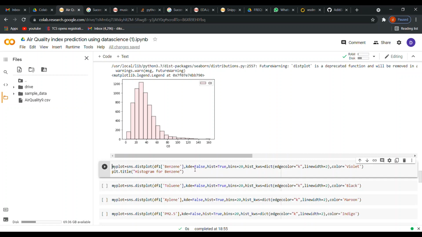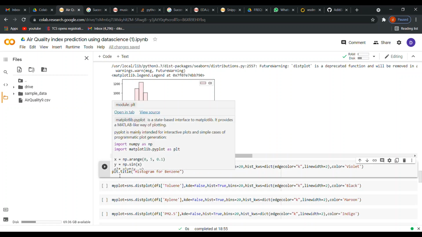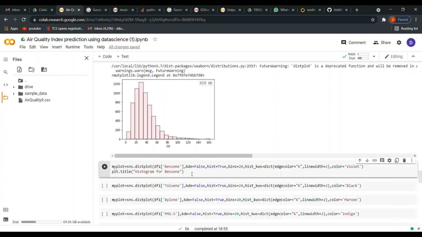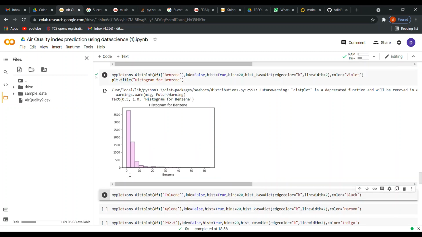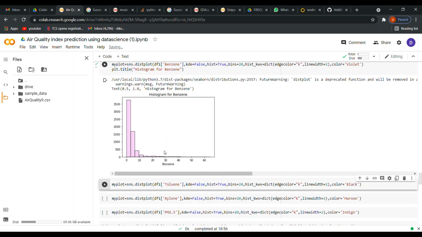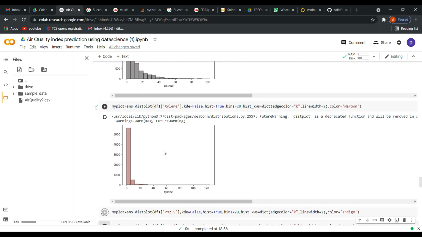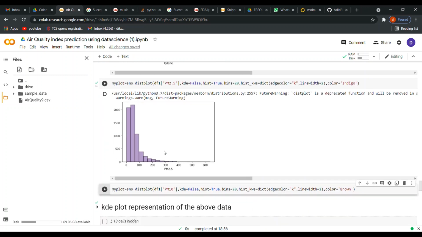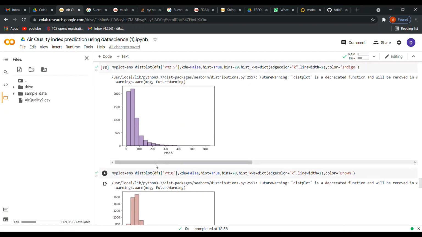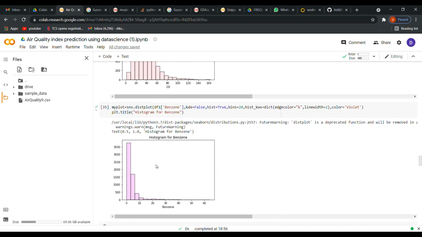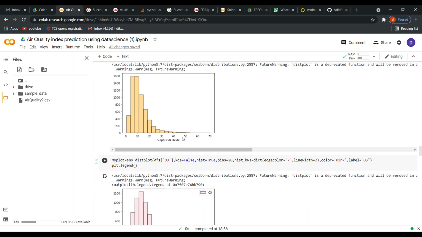Then if you want to give any title to your plot, then simply use the title function, plt.title. Okay, so let's run it. You can see that histogram for benzene, the title has been displayed over here. Okay, so similarly I have plotted the graphs for each and every column of the data set. So these were the histogram plots we covered today.